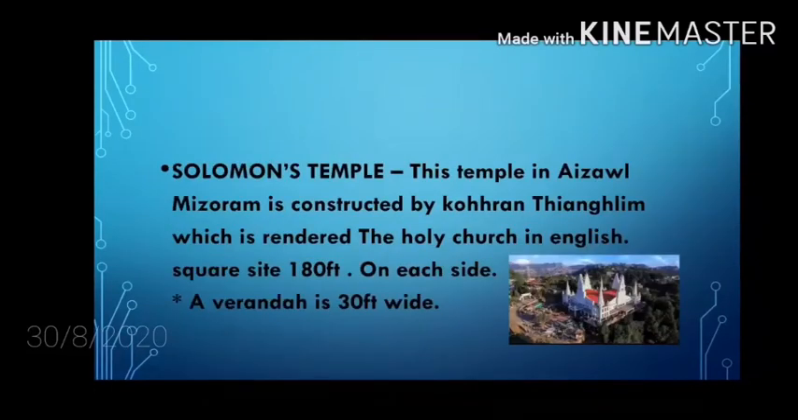Solomon's Temple. This temple in Aizawl, Mizoram is constructed by Khawnglung Thiang Hlim, which is rendered the Holy Church in English. Square side 180 feet. On each side, a veranda is 30 feet wide.